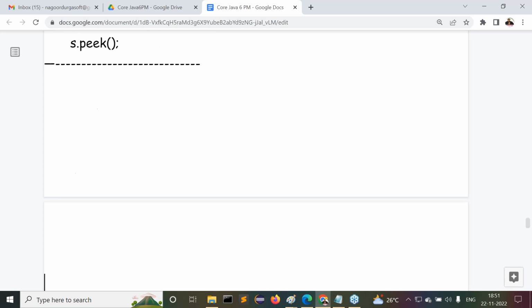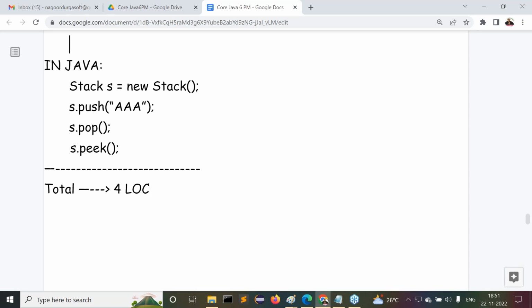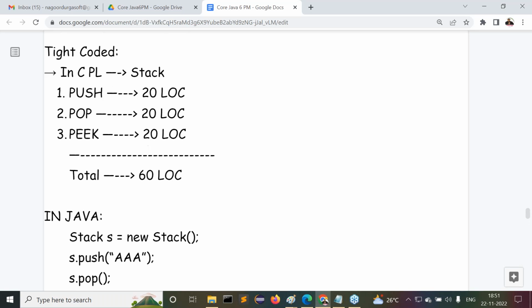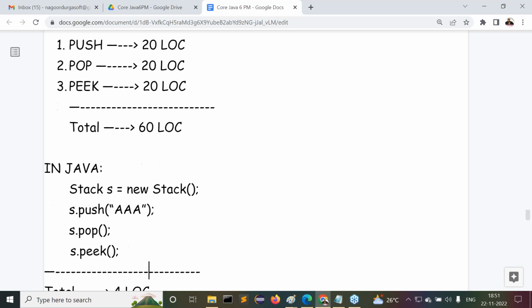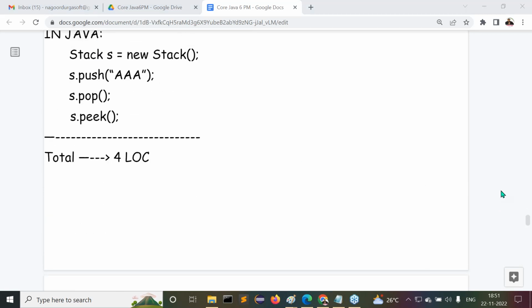Inside Java, totally to perform the stack operations, how many lines of code do we have to write? In Java, totally 4 lines of code. In C and C++, how many lines of code have we written? 60 lines of code. But in the case of Java, 4 lines of code. Am I right or not? In C and C++, 60. In Java, 4 lines of code.